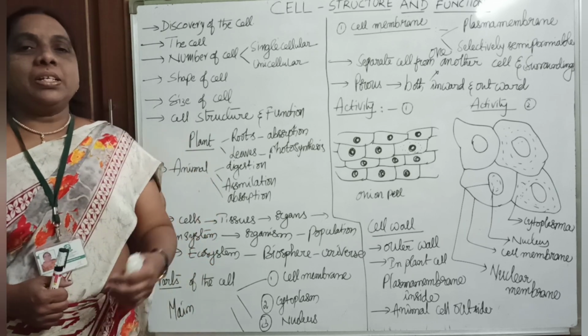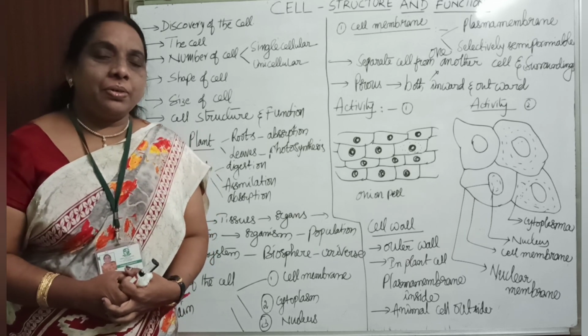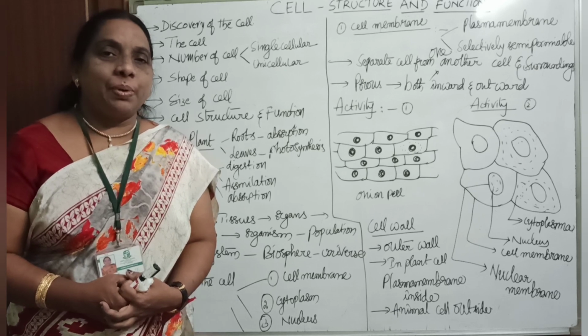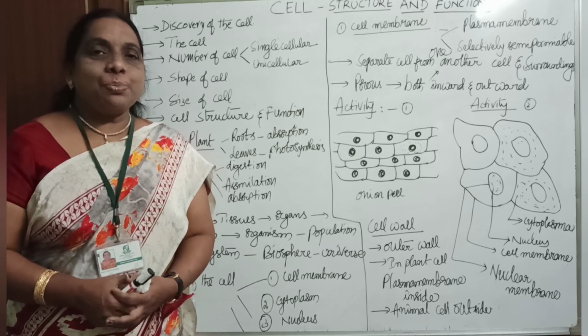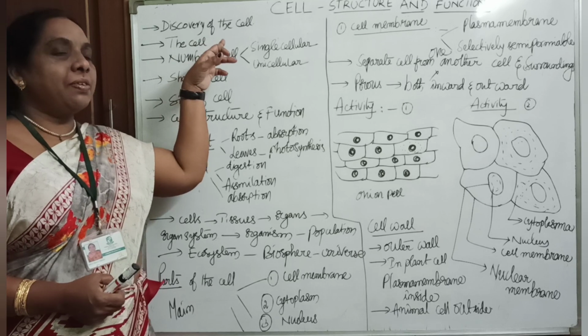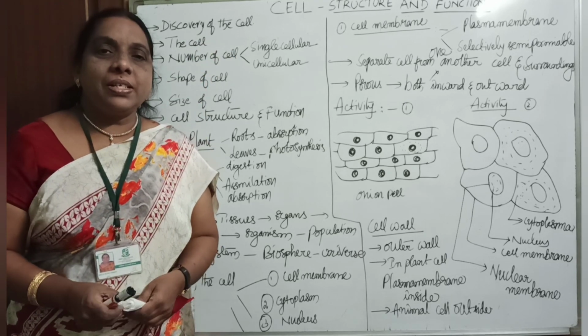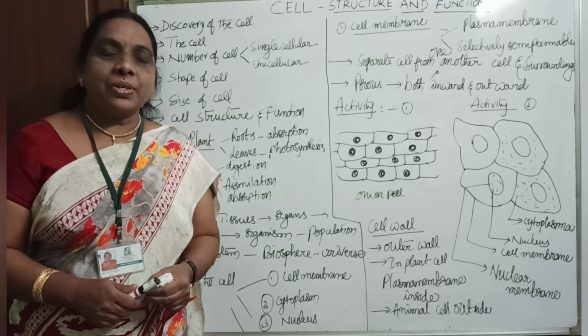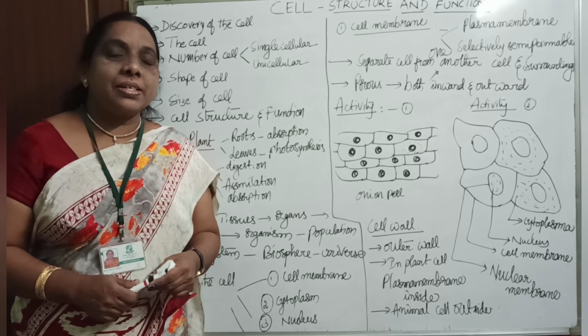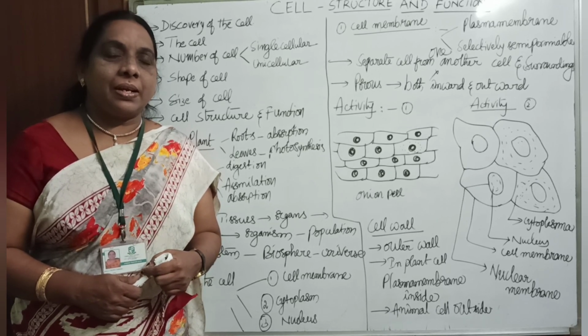What are the points we already studied? What did we discuss? Let me briefly recap. Okay, the first point we discussed was the discovery of the cell. Who discovered the cell? Robert Hooke, in the year 1665, discovered the cell.